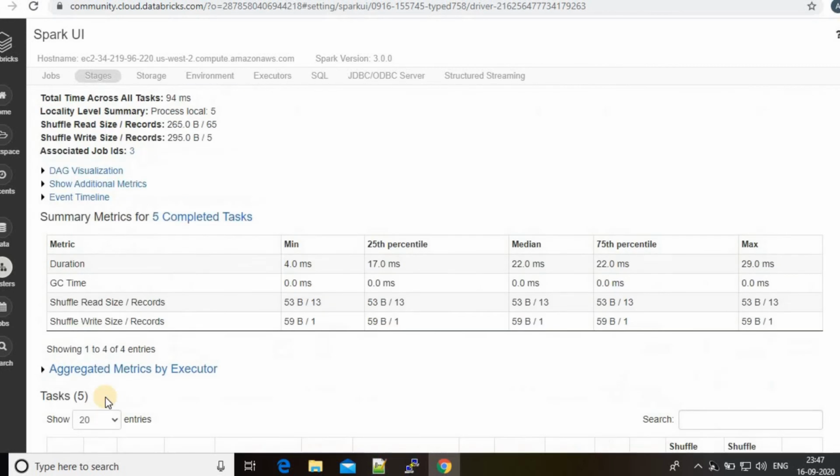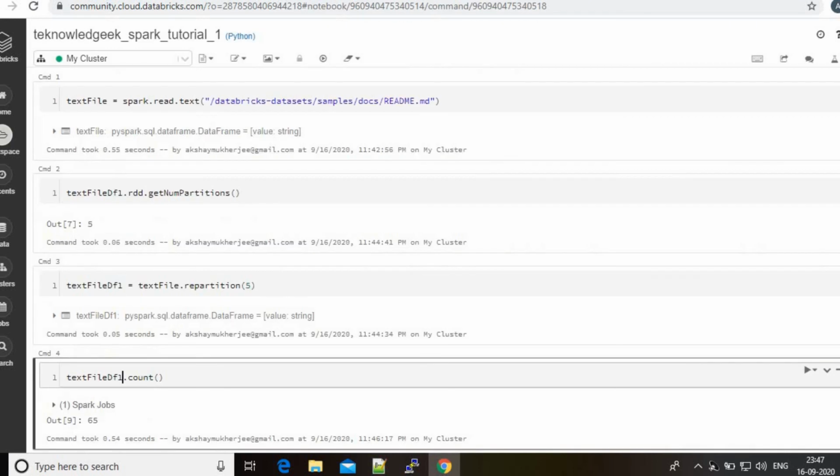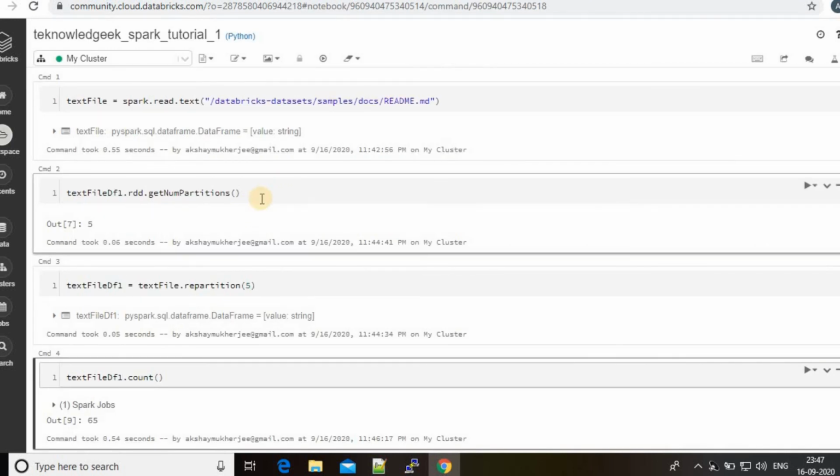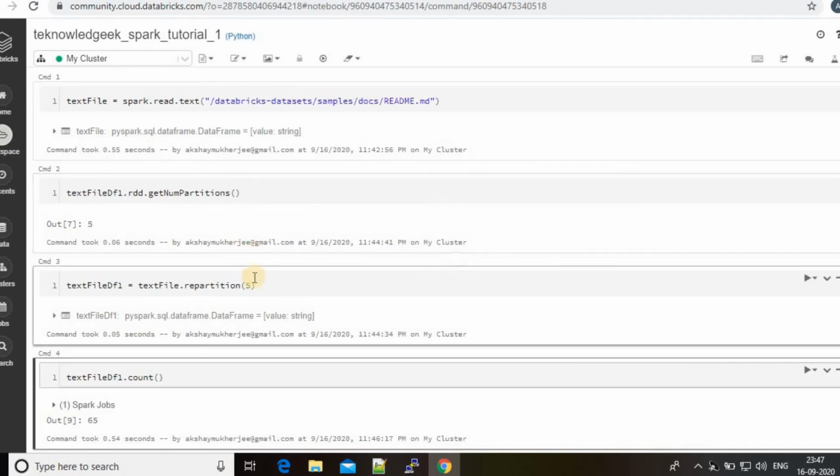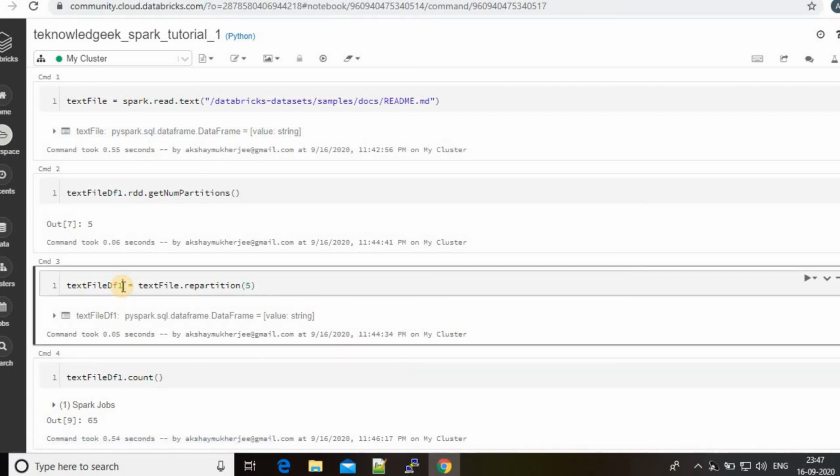Now if you want to reduce the number of partitions, you cannot do it here itself. You need to create another data frame.